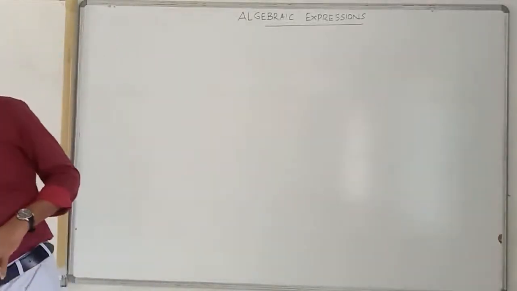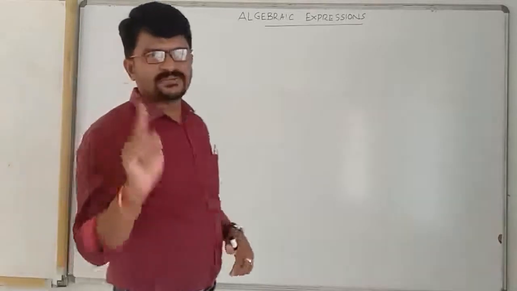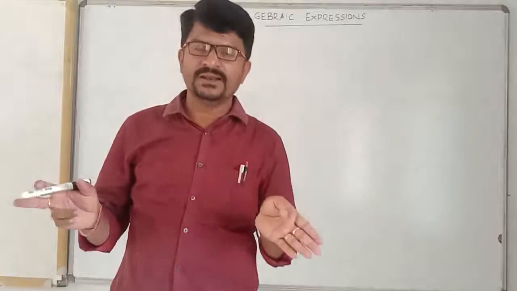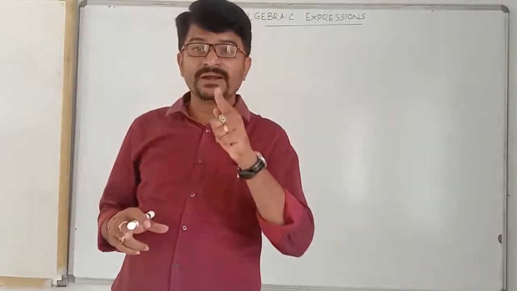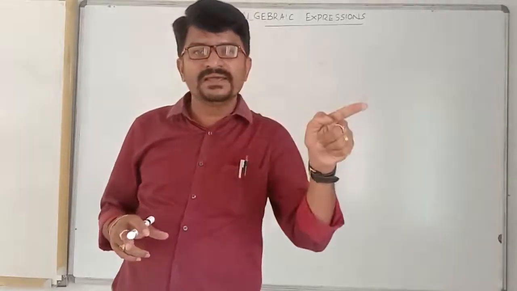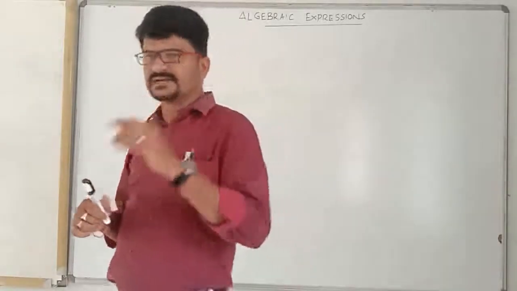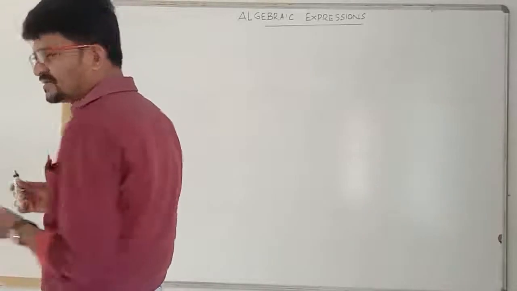Okay, children. Once again I am repeating this: every polynomial is a multinomial, but every multinomial need not be a polynomial. Okay, children, you can write that in your CW.